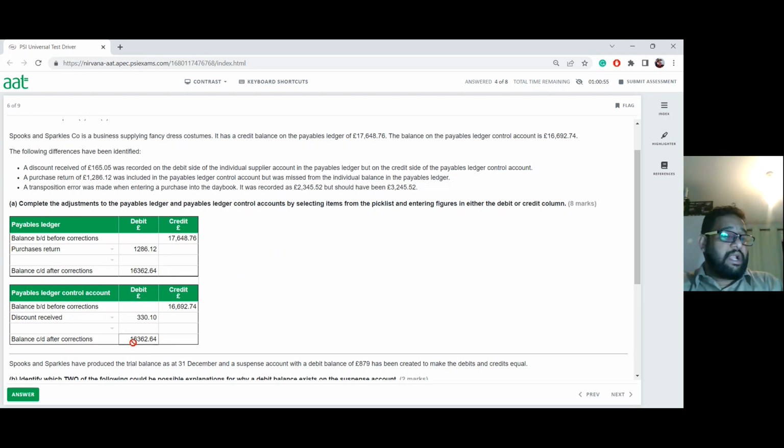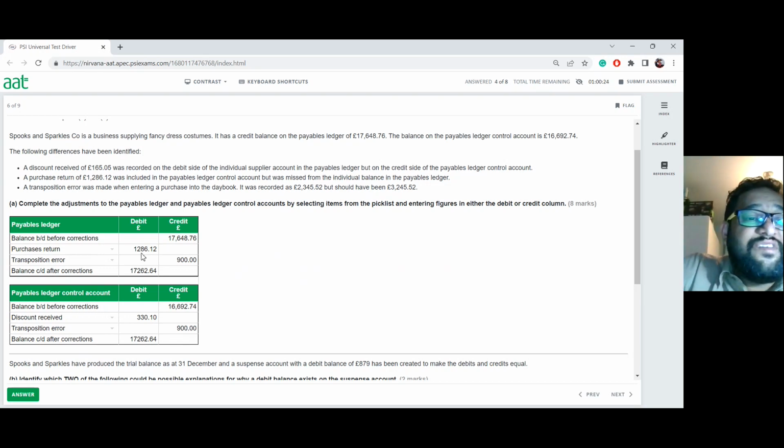Because can you see here now? These are already balancing, but these balances are already covered by what we call a suspense account when recording it in my trial balance. But here, the third one, it's going to be a transposition error. That transposition error has to be accompanied by the difference between those two entries, which is £900 to two decimals. Please make sure you use the decimals, because everything else is being used as a decimal here. I could have just put 900, but I will still stick to making sure, since everything else is in decimals, we use decimals accordingly. Okay, so now that should be that one.